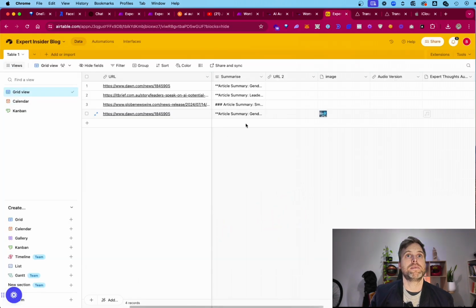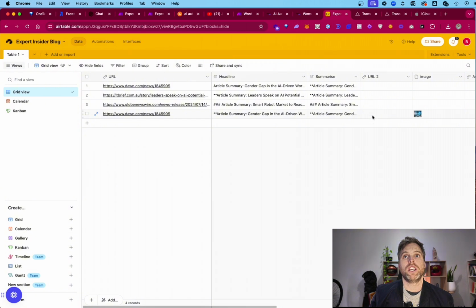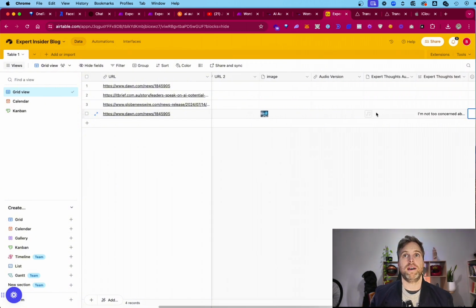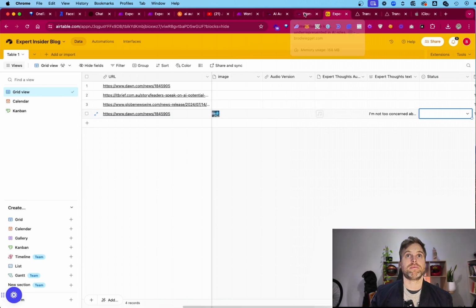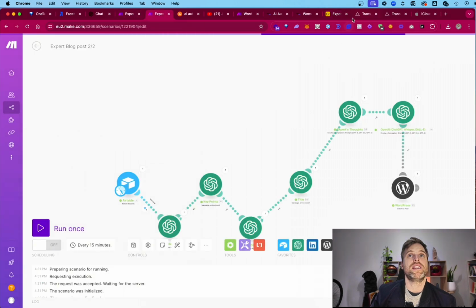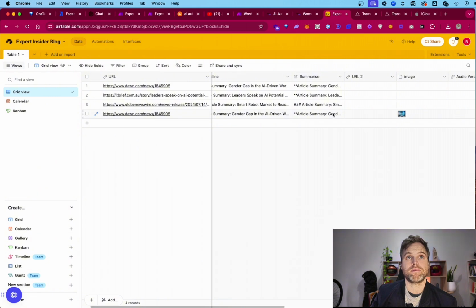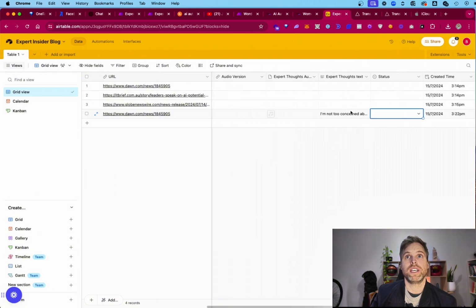What that means is you would put an audio here, you click on it, you listen to it, and then you can put your expert audio in here, and then it'll translate it, transcribe it. That's what I meant. Once we've decided that we like the article, we hit the status and turn it into approved.